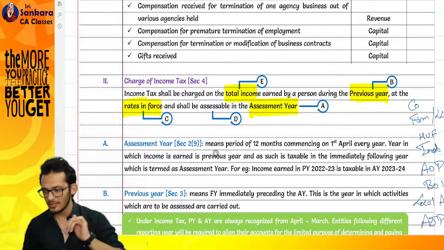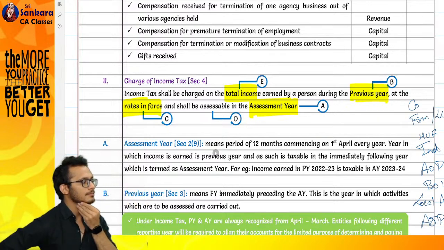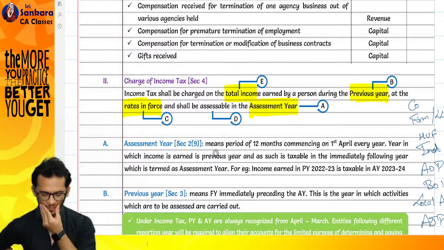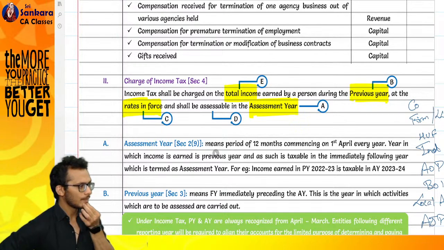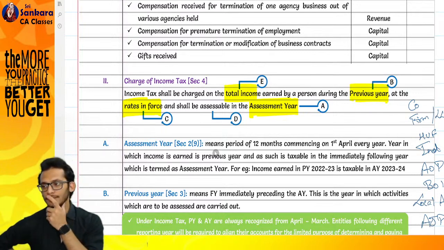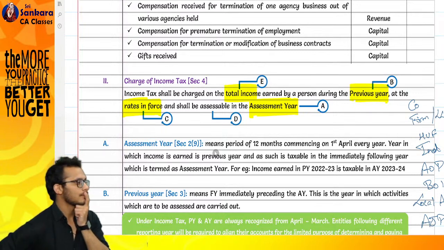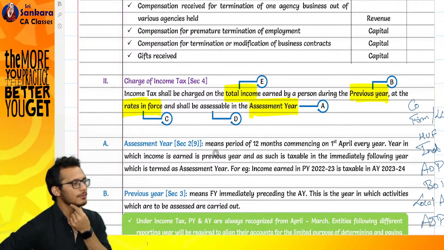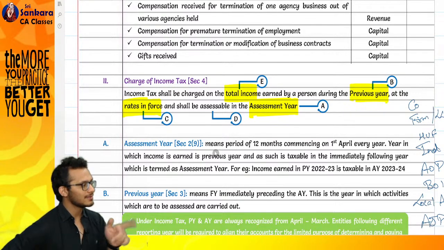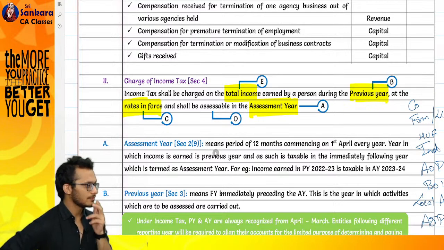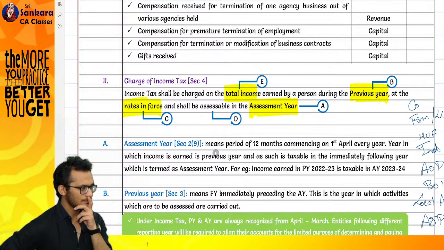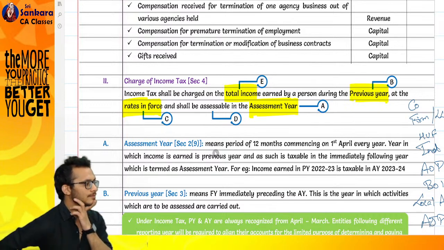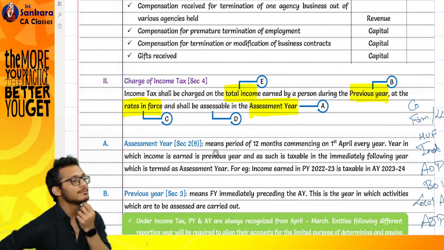Read the line and tell me where you see the word assessable and what you understand by the word. The amount of income you have and the tax liability on that has to be assessed. Who will assess?